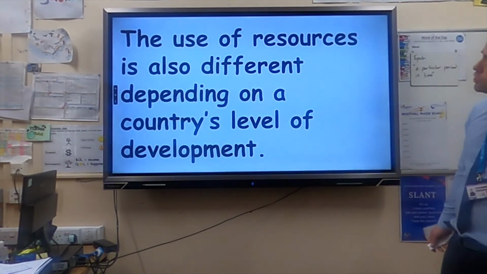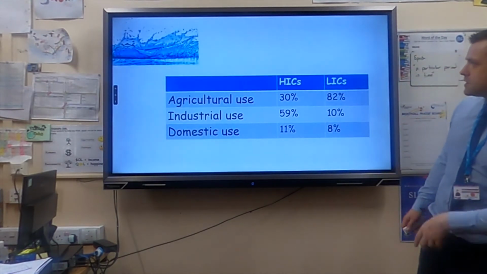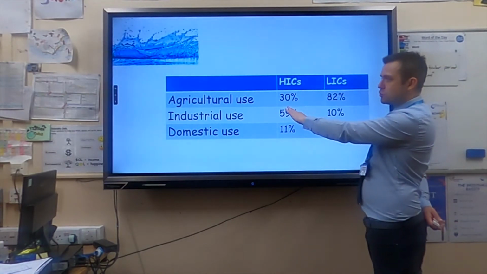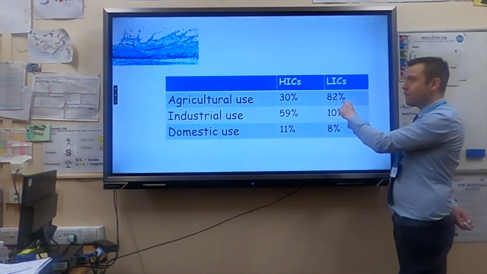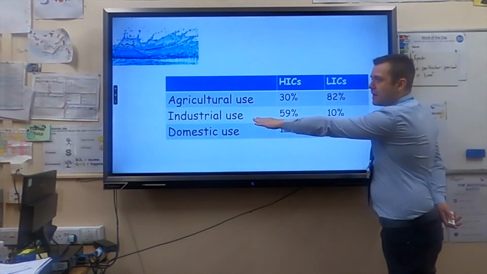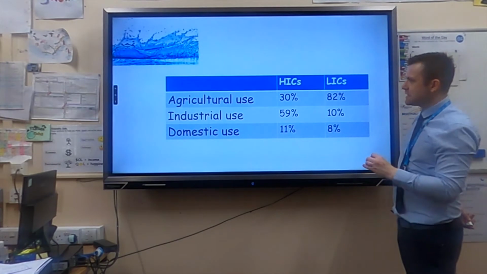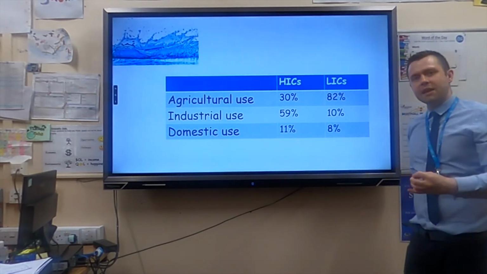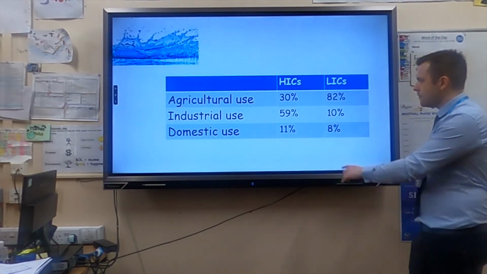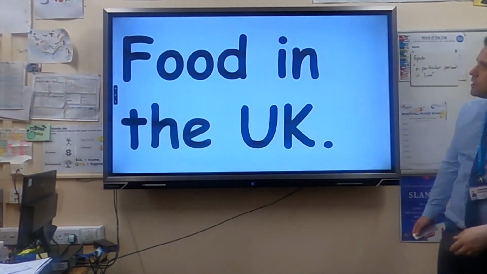Now, use of resources is also different depending on a country's level of development. So in HICs, we use a relatively small amount for agriculture, which is farming, whereas in LICs, over 80% of their water is used for farming. Again, if we look at industrial use, HICs use a large amount for industrial use, nearly 60%, but because of the lack of economic development and the low amount of people working in the secondary sector of the economy, it's only 10%. And again, domestic, in the house, HICs use more.